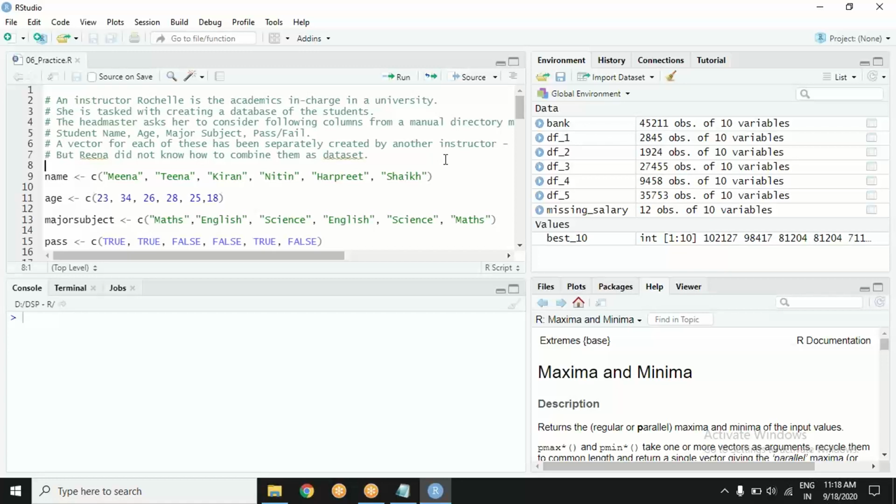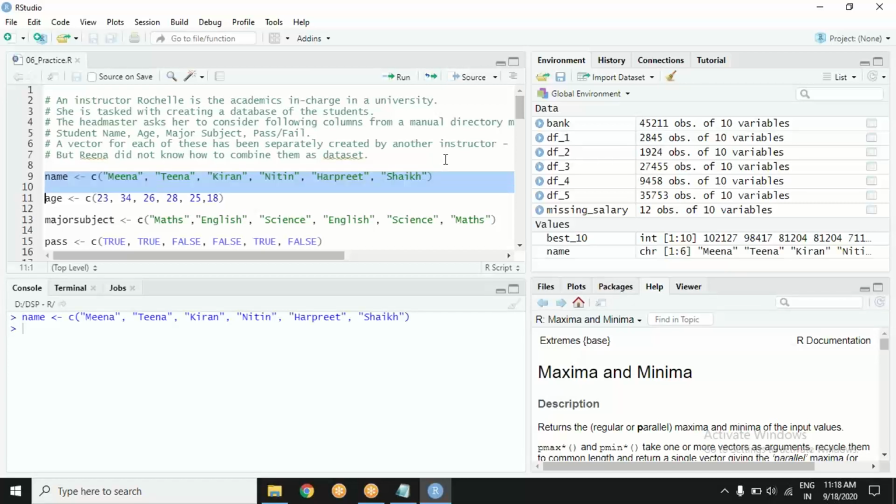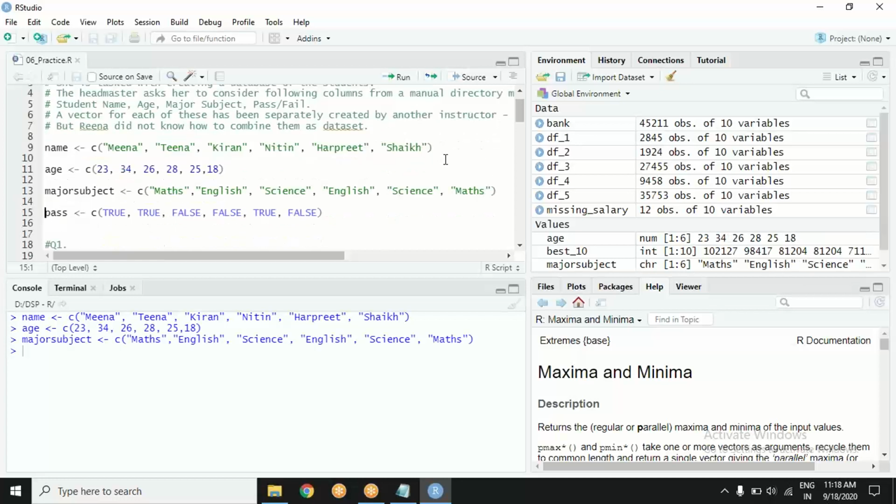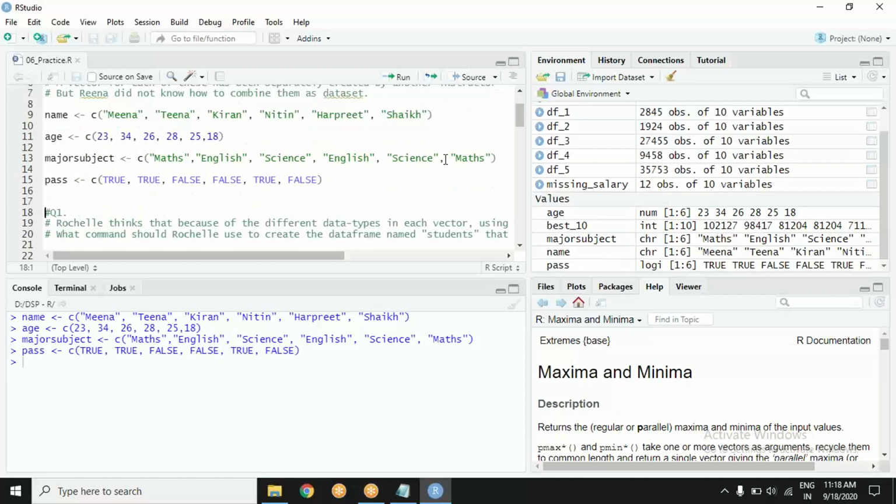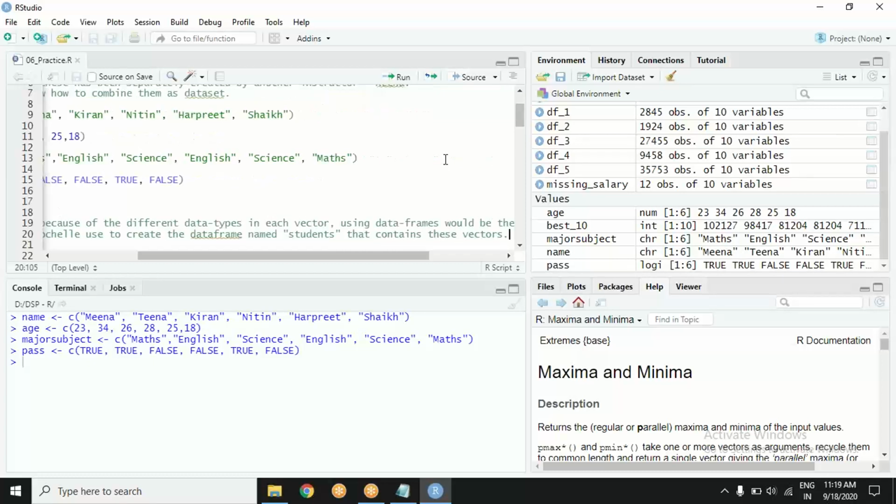So this was an exercise about some academic institution. There is somebody trying to do somebody. These are student names. Then their ages. Then they have majors and whether they passed or not. Question number one. This lady thinks that, and we also think the same, that these are different kind of vectors. They should be in a data frame rather than a matrix. Yes or no?